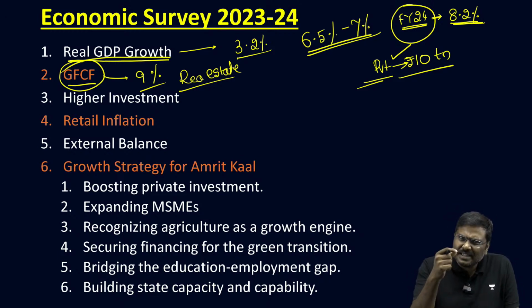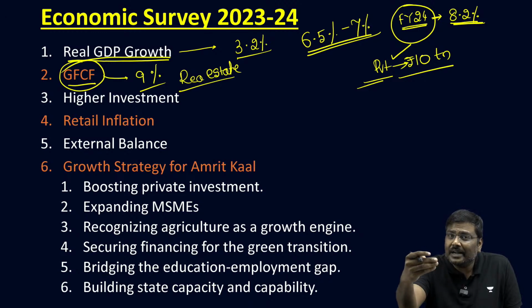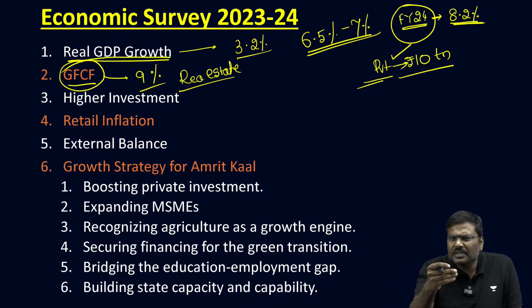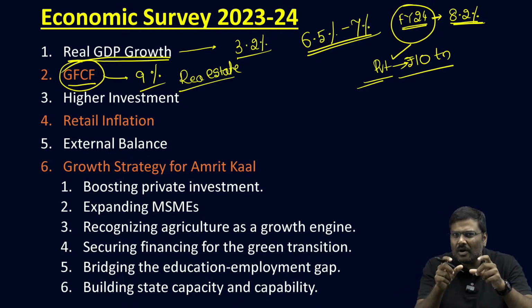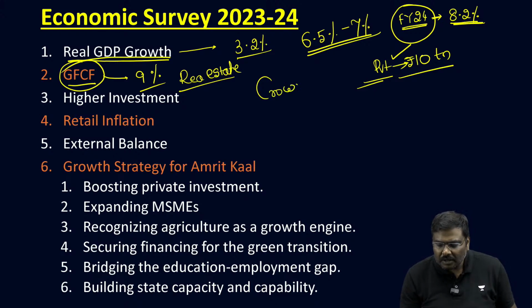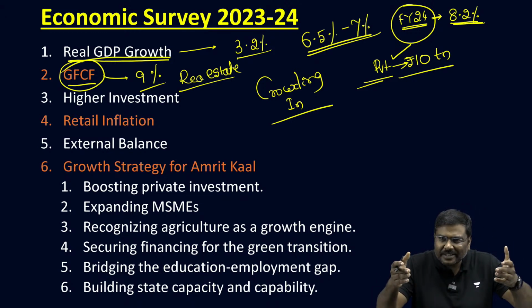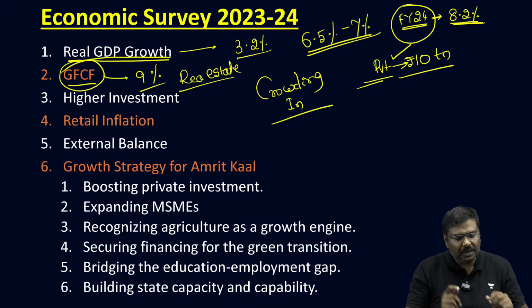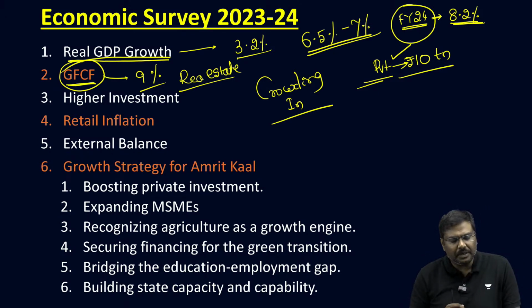And the survey basically states that no doubt the private sector is increasing its investment. Households have started increasing their investment. All of this has been aided by the government. In fact, the terminology that they use is the concept of crowding in. The idea of crowding in. The government's increased investments have attracted a lot of private sector investment. This is the gross fixed capital formation argument.